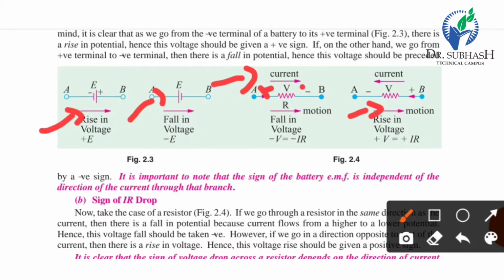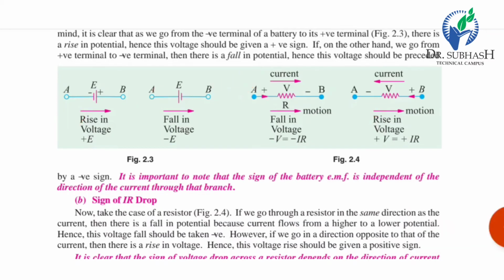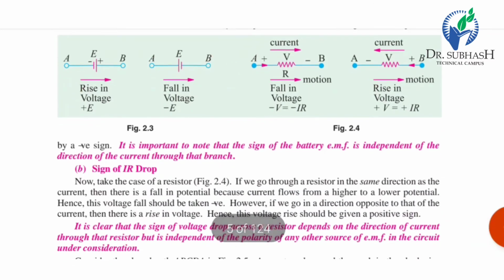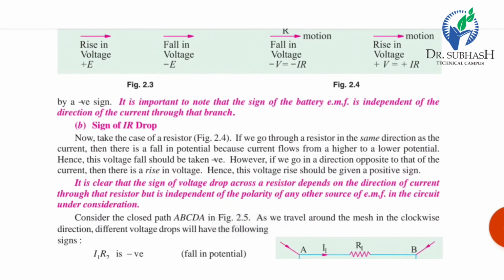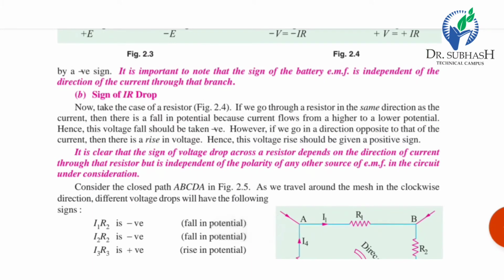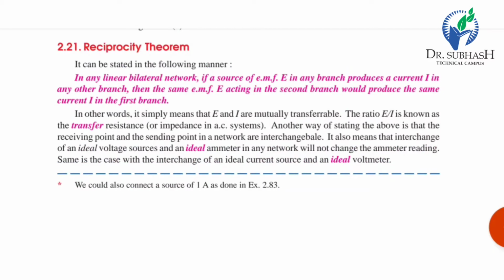It is important to note that the sign of the battery EMF is independent of the direction of the current through the branch. But the sign of the IR drop depends on the direction of current through that resistor, while it is independent of the polarity of any other source of EMF in the circuit under consideration. So today in this video lecture we will study the reciprocity theorem.